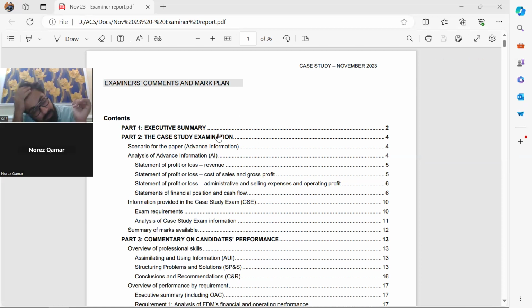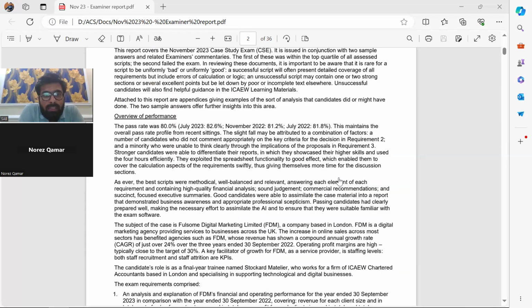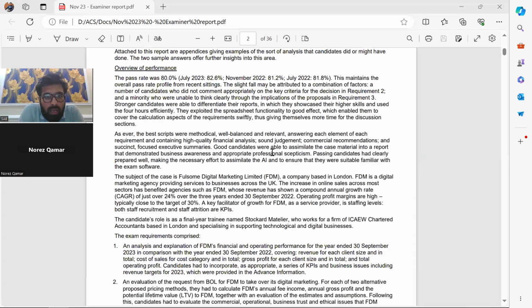Our strategy of executive summary is basically, I would say, commendable: you have to use your conclusions and additional points in the executive summary. That means you are not going to write the executive summary on your own. You're using your conclusions as well as some add-ons that should be in the main body of your answer. So let's see what the examiner has written about the executive summary.